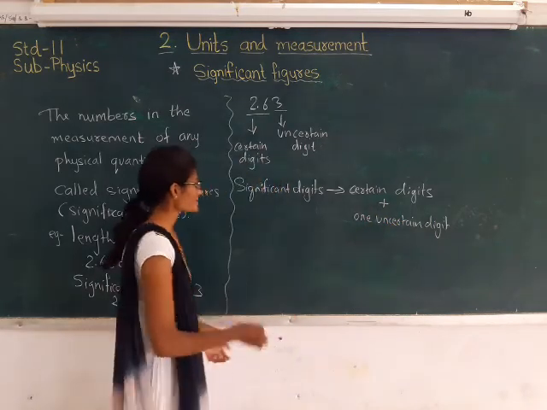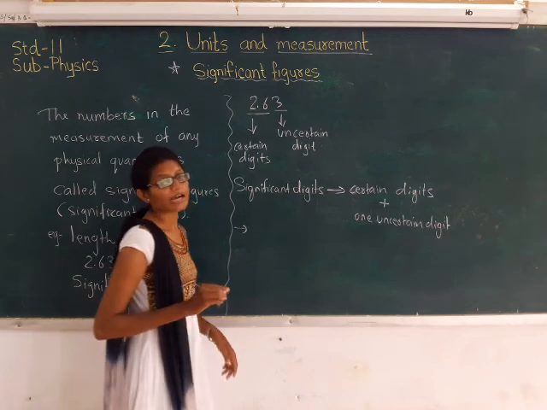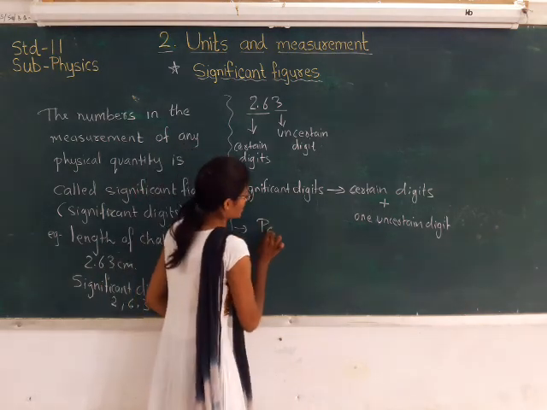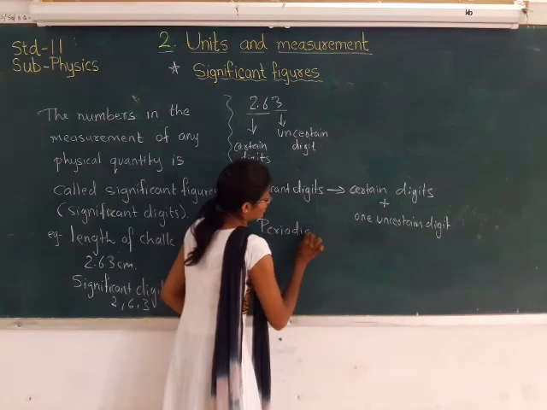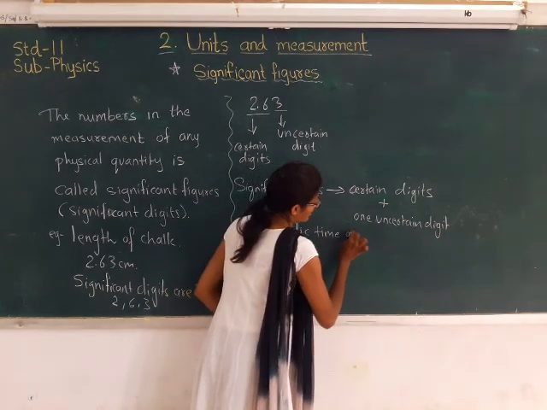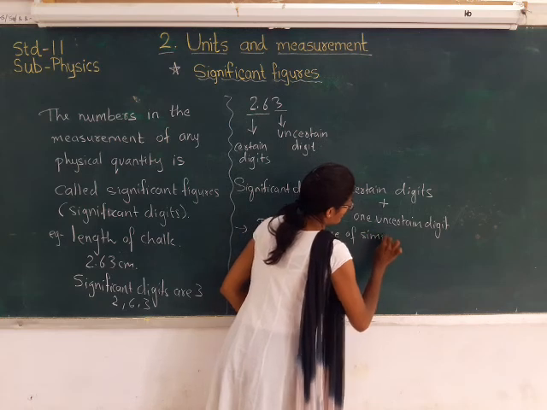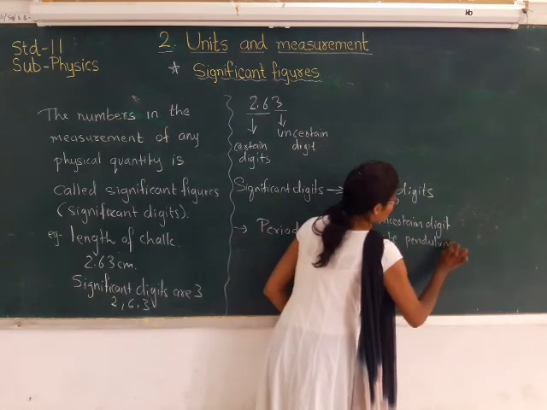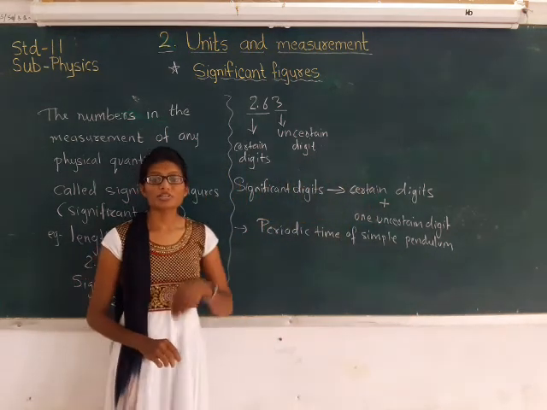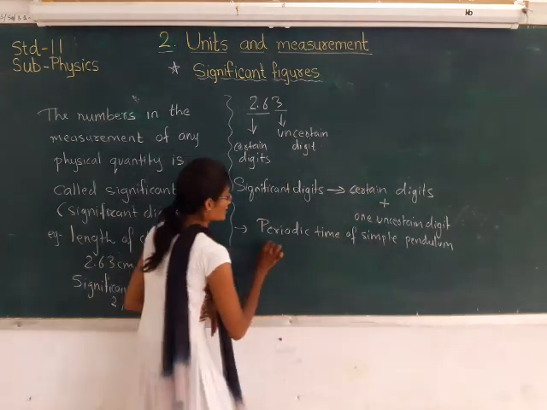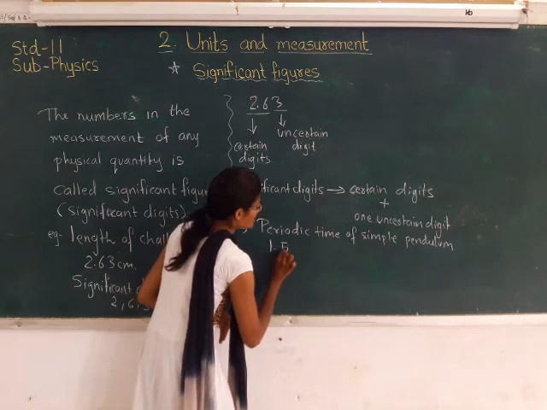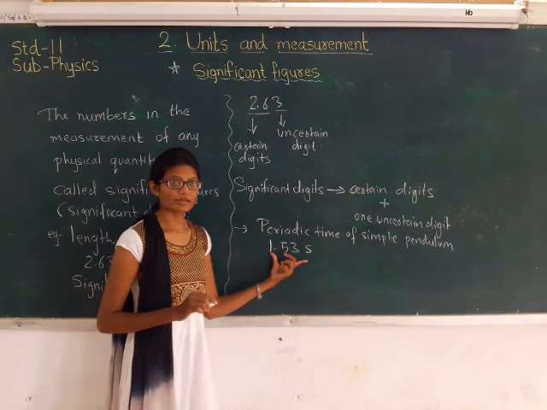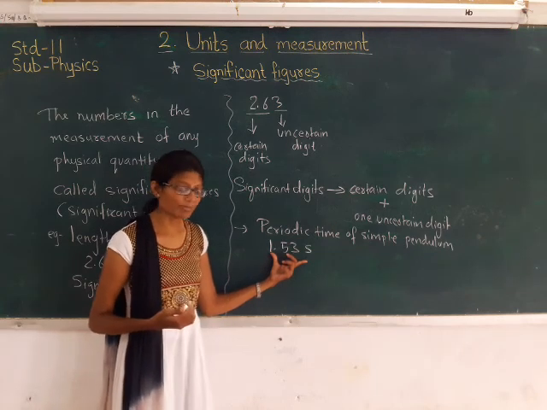Let us take another example. Suppose I want to find the periodic time of the simple pendulum. The first observation I am getting is, let me say, 1.53 second. This is the measurement I am getting, the periodic time of the simple pendulum.